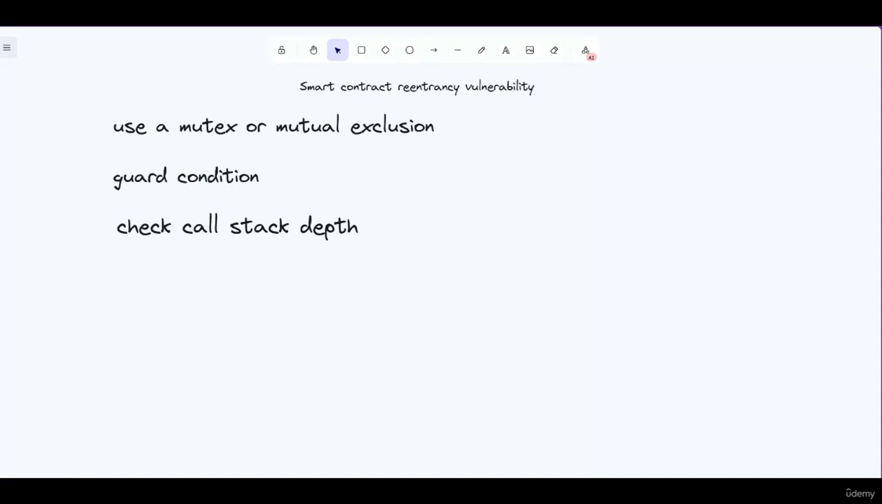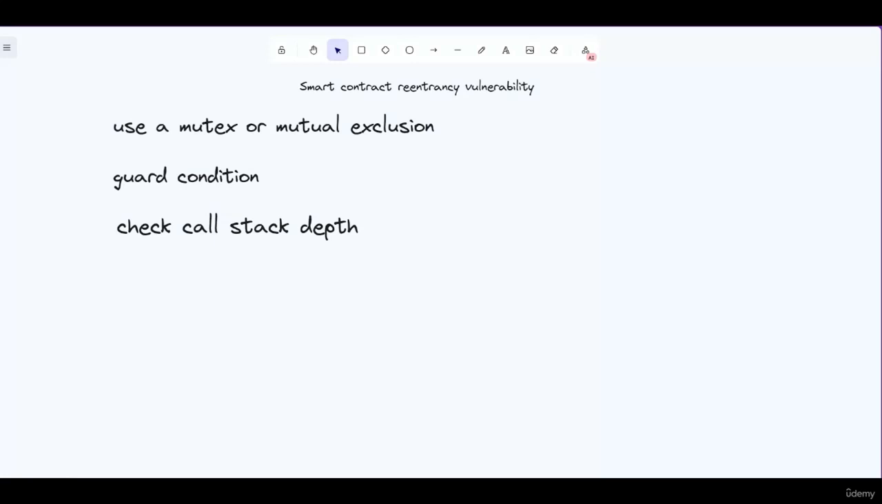The second method is to use a guard condition, where a guard condition is a flag that is set before the external function call and checked after. If the flag is set, the contract will not execute the external call, preventing reentrancy.